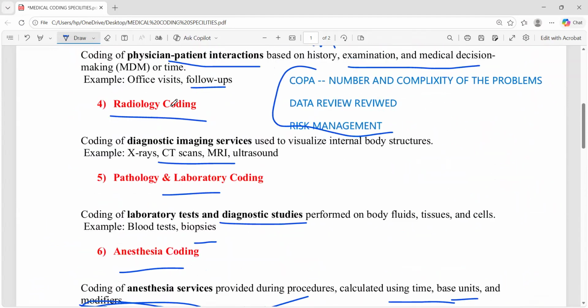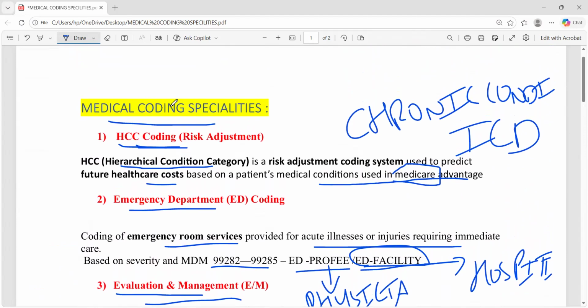These are the medical coding departments. I hope I covered all the departments. If you know any other departments, comment below, and I will explain those departments also.